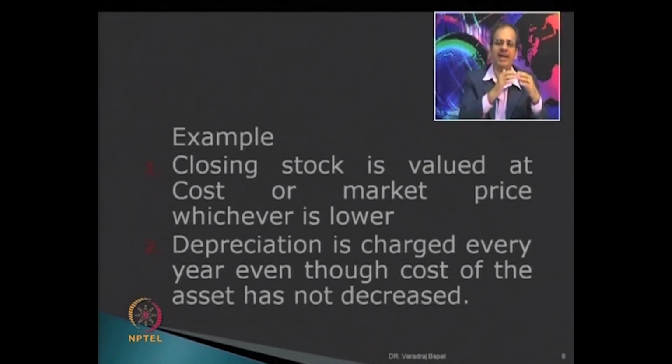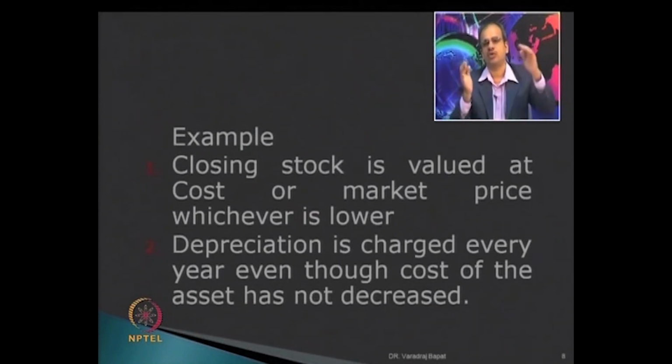Shall I show it at 1 lakh or do I need to charge a depreciation on it? The answer is, you need to charge depreciation, because the useful life of the machinery is 5 years. So 1 lakh needs to be written off over the period of 5 years. Let us say 20,000 each year. So from 1 lakh, I will reduce 20,000, and at the end of the year, the value of machinery will be shown at 80,000.